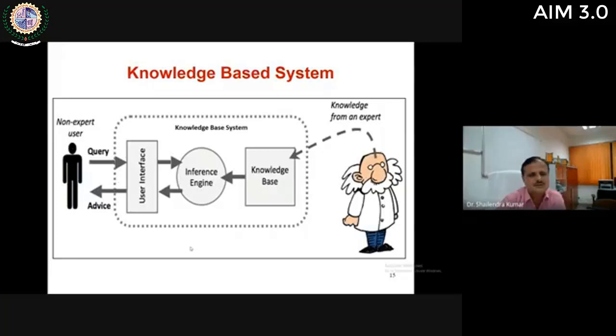The system will ask for some data from the non-expert user, and then the system will search in the knowledge base by using the search strategy through the inference engine, and finally intelligent advice is given to the user. So the major problem in construction of this knowledge base system is how to extract knowledge from experienced people, because you know that in industries it is very difficult to extract knowledge from expert people.